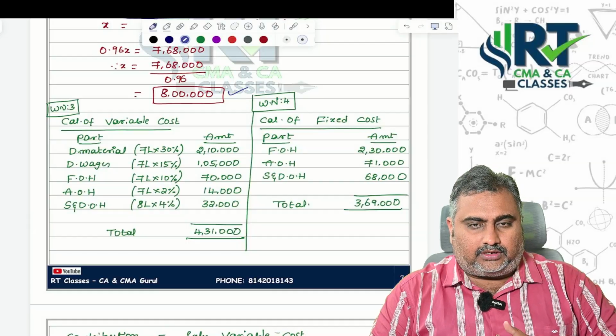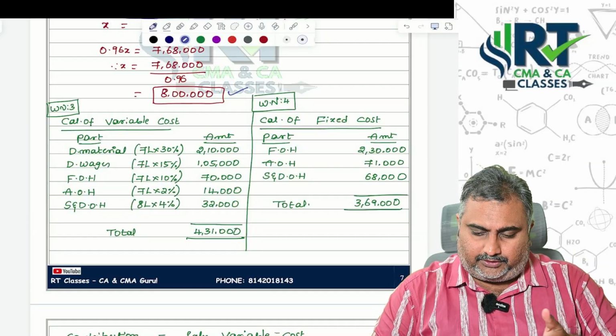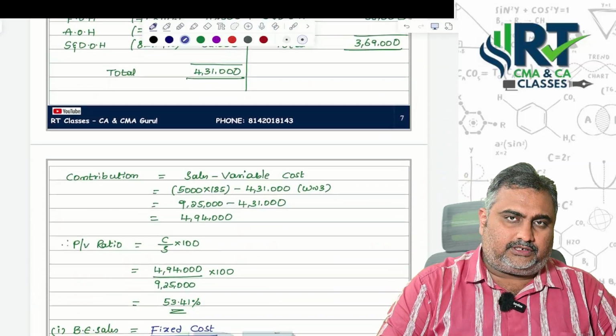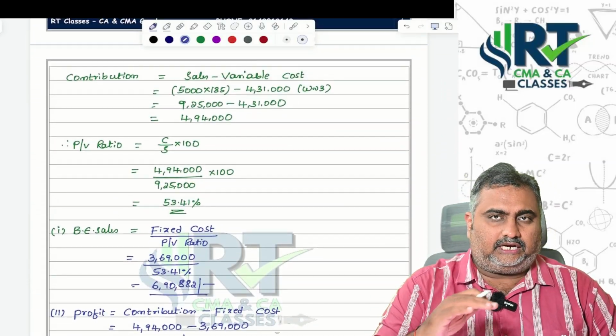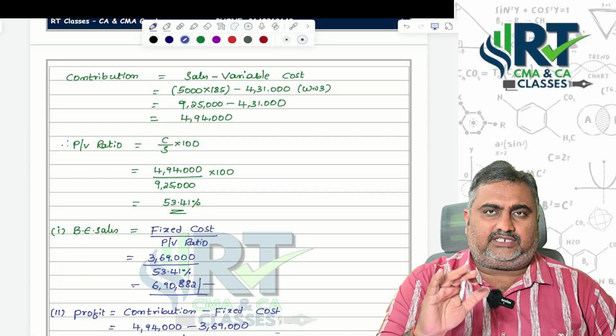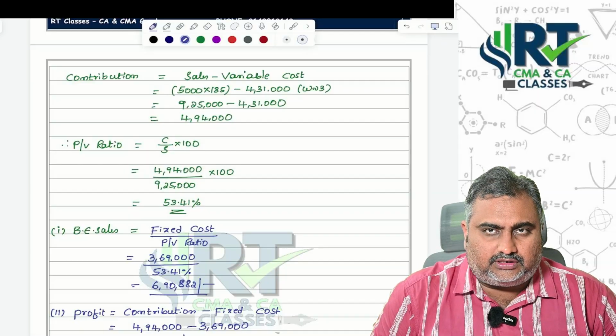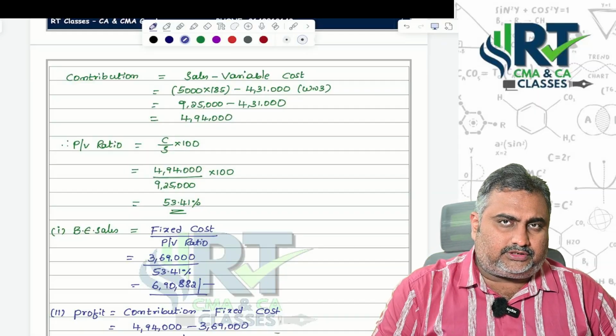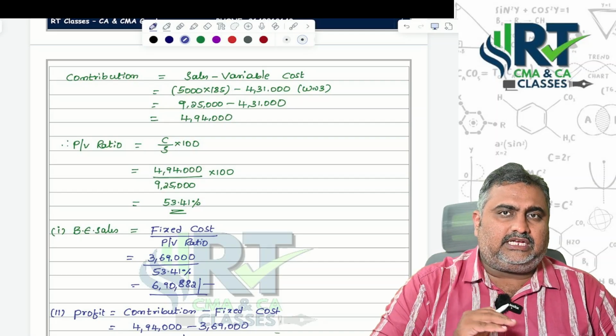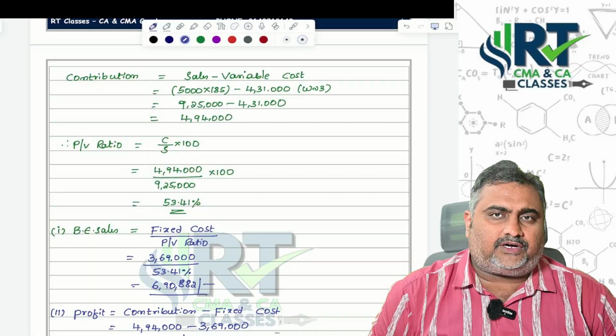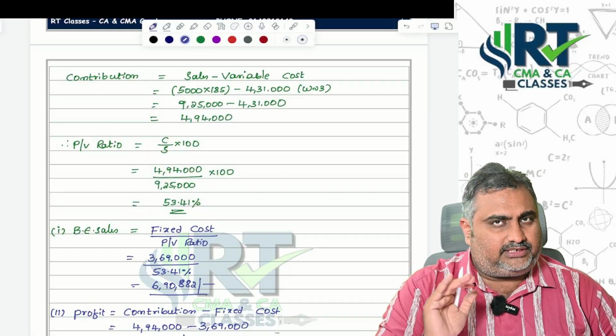Then total variable cost, by using the percentages we computed, fixed cost also we computed. Once you know the variable cost, and they have already given the number of units and selling price, once you know the sales and variable cost, you can find out contribution. Once you have calculated the contribution, you know sales, you can find out PV ratio. What is the formula? Contribution by sales into 100.